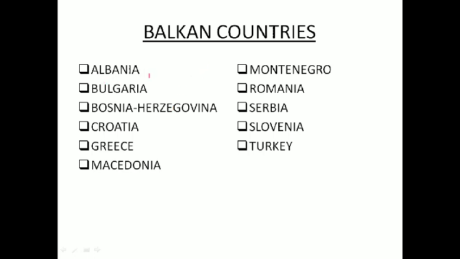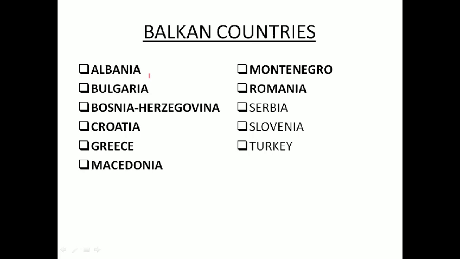These countries are Albania, Bulgaria, Bosnia Herzegovina, Croatia, Greece, Macedonia, Montenegro, Romania, Serbia, Slovenia, and Turkey. These countries constitute the Balkan countries.